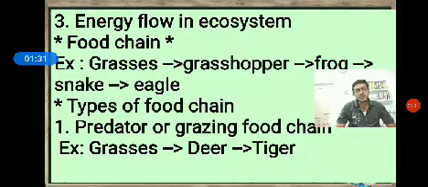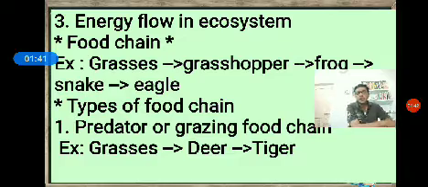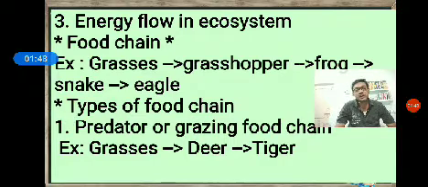By these 5 steps the decomposition process takes place. The dead parts of plants and animals are decomposed by these 5 steps. Some factors also affect the rate of decomposition, like oxygen and temperature. A warm and moist environment favors decomposition.